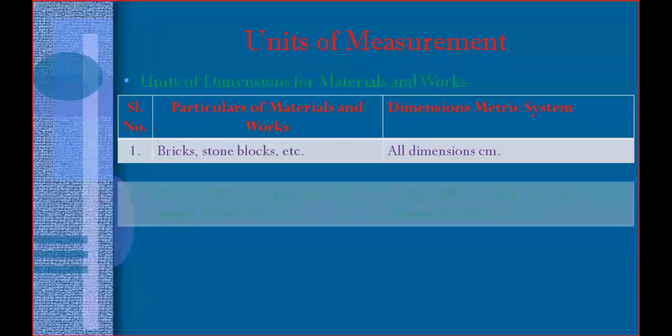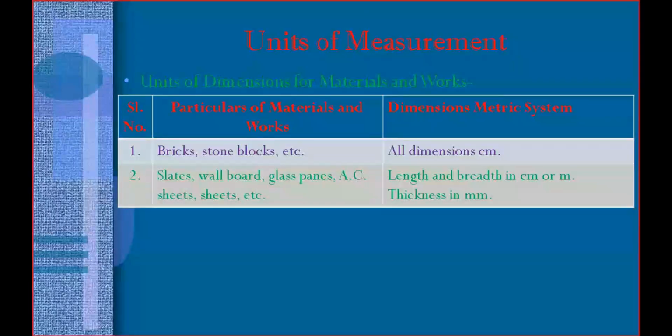Coming to slates, wall boards, glass panels, AC sheets or sheets, these are different types of panels laid on the roof of the structure. There you need to consider length and width, and measure the value up to centimeter or meter. Coming to the thickness, you need to measure up to millimeter. Length and width up to centimeter or meter.